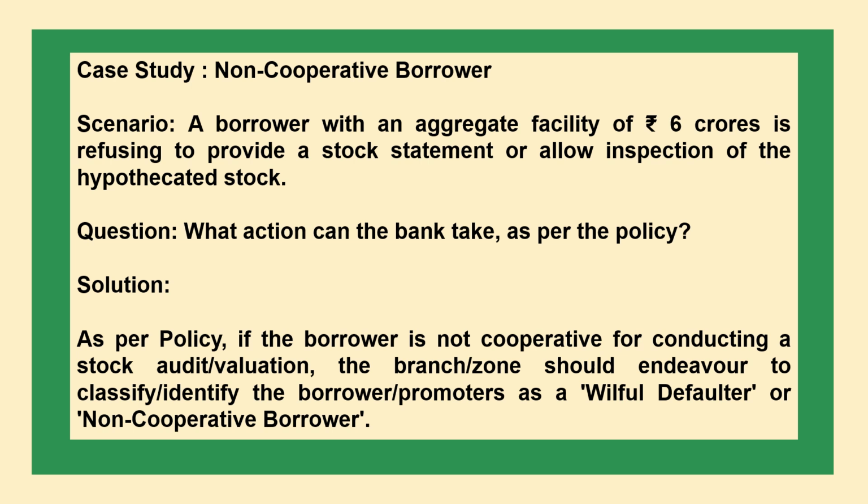Next case study is non-cooperative borrower scenario. A borrower with an aggregate facility of rupees 6 crore is refusing to provide a stock statement or allow inspection of the hypothecated stock. Question: what action can the bank take as per the policy? Solution: as per policy, if the borrower is not cooperative for conducting a stock audit or valuation, the branch or zone should endeavor to classify or identify the borrower or promoters as a willful defaulter or non-cooperative borrower.